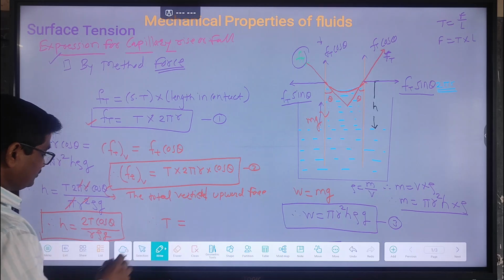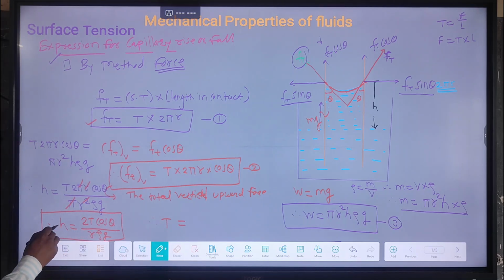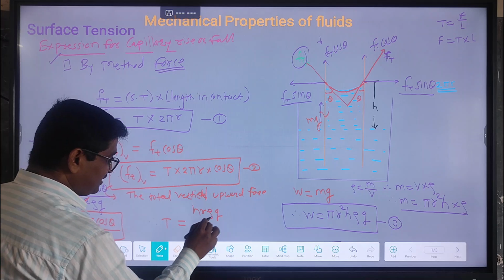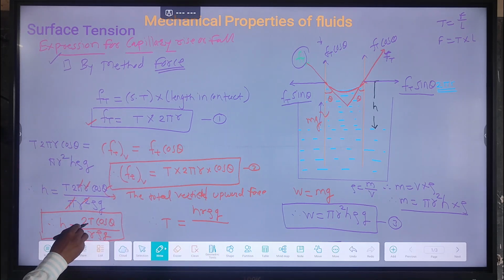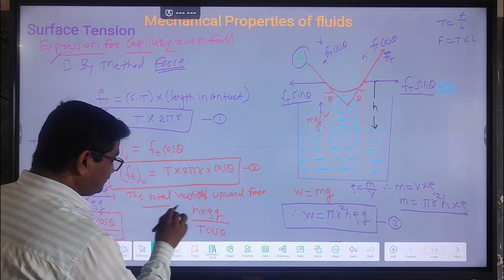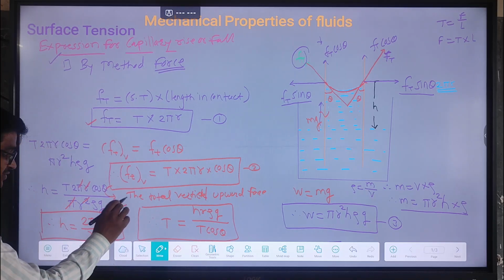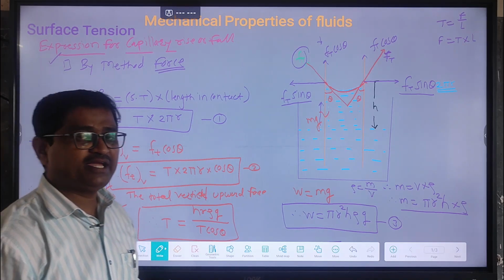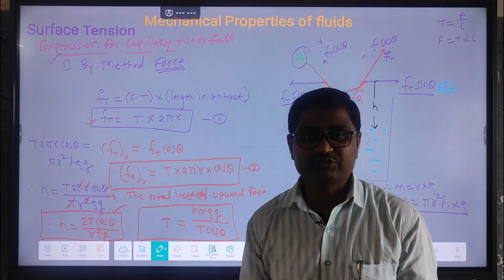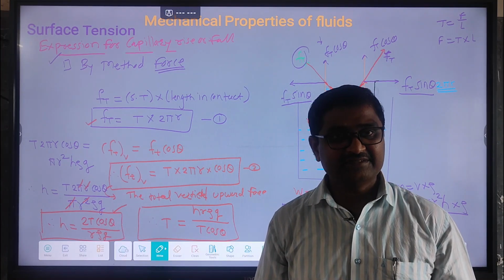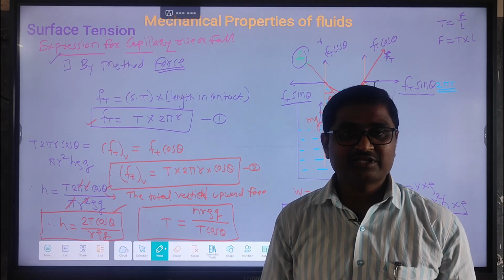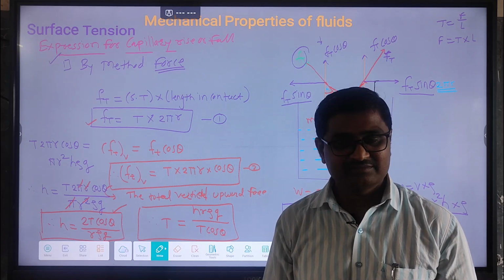So T is equal to h r rho g divided by 2 cos theta. By using the expression for height, we also find the expression for surface tension, T for surface tension and h for height. Get it clear? Now here the total concepts related to surface tension will be over.